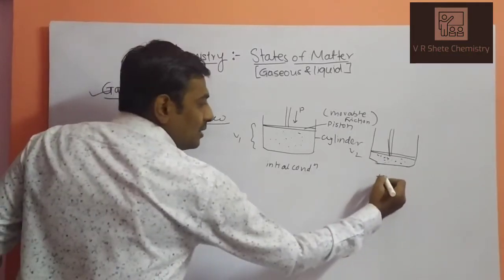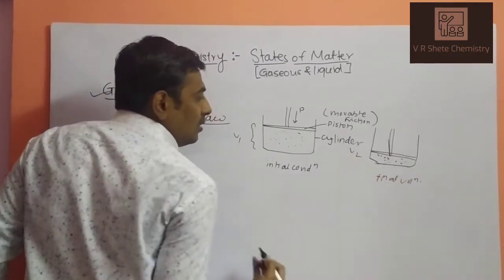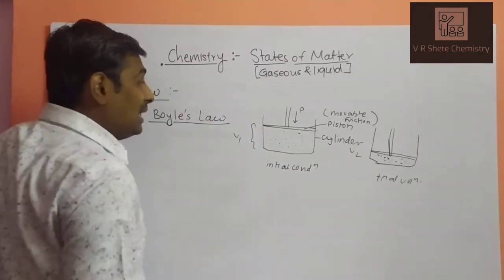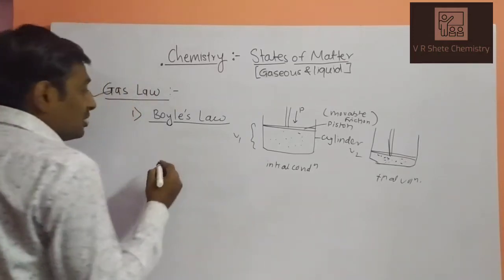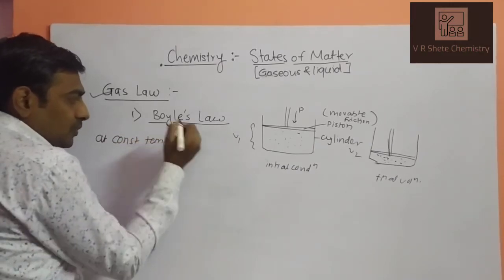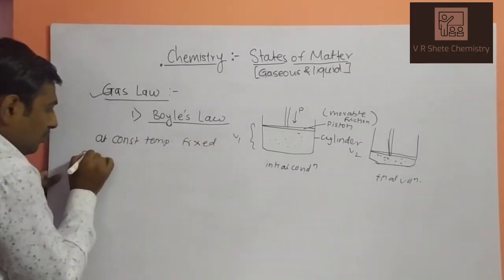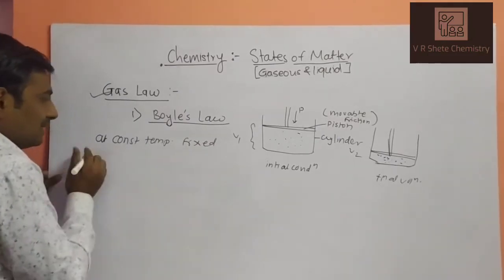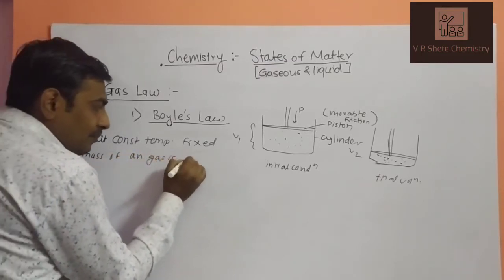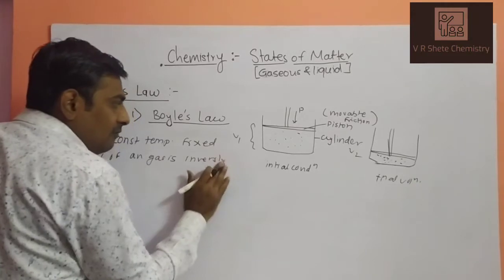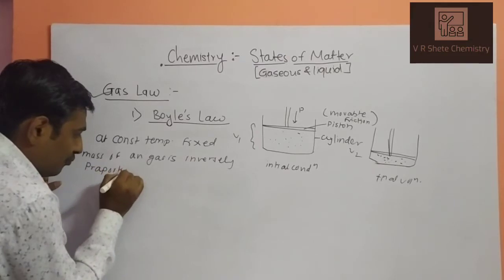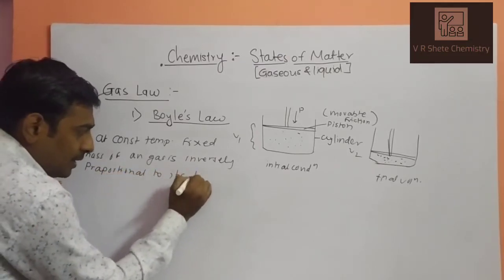If you are increasing the pressure, the volume of the substance decreases. It means that there is an interrelation between them. So scientists say that at constant temperature, a fixed mass of a gas is inversely proportional.